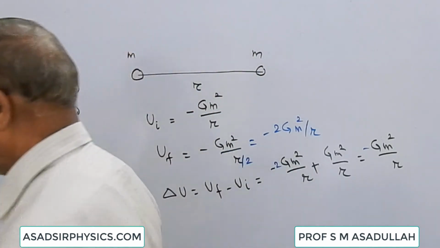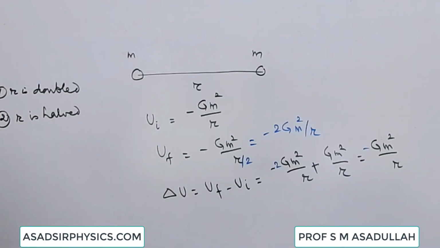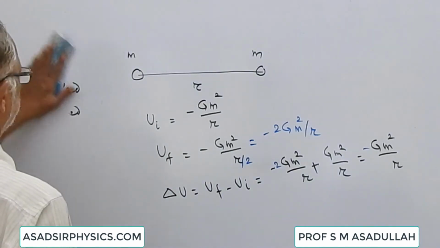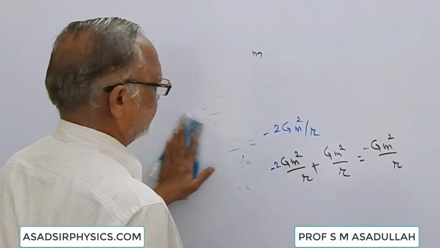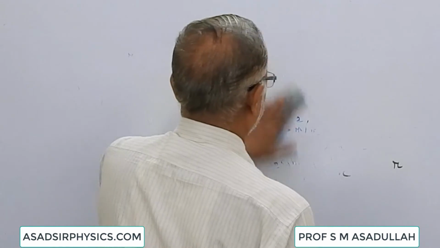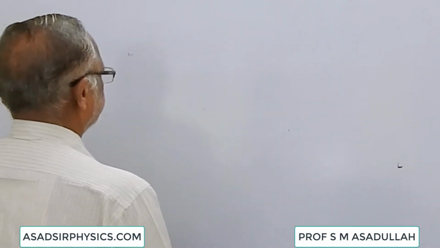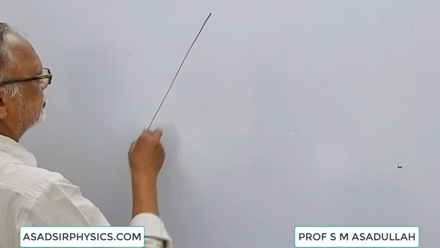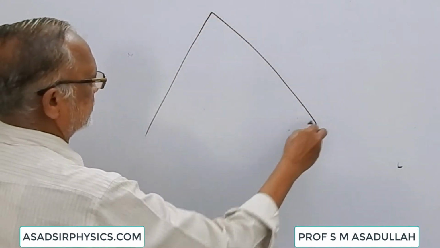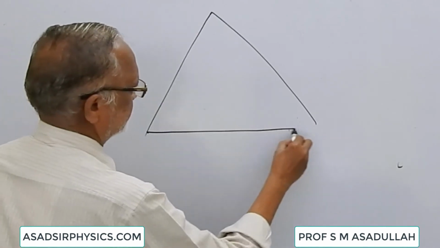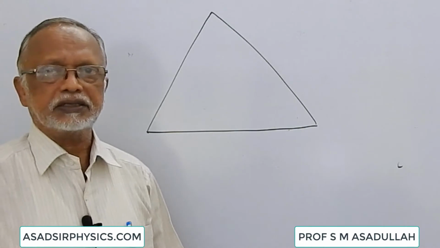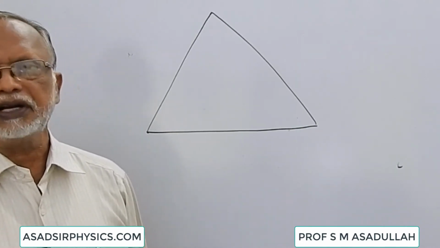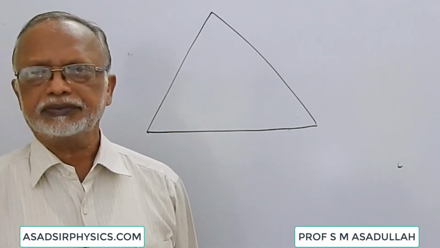Suppose we have got an equilateral triangle of each side having length L. Suppose all the vertices are vacant. We have brought this equilateral triangle somewhere in space where there is no gravitational field present due to any source.